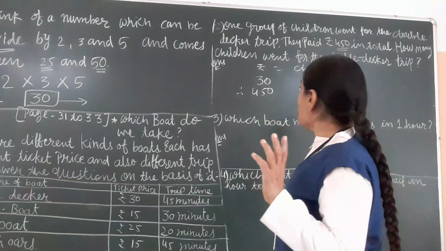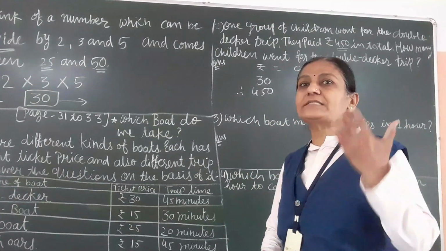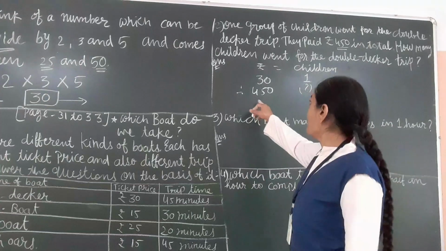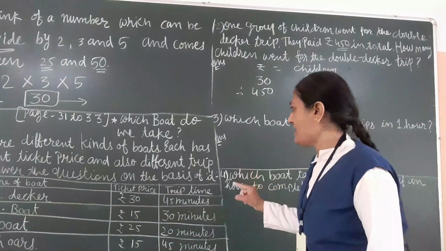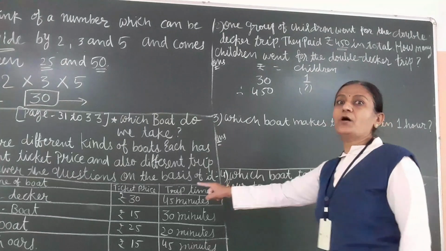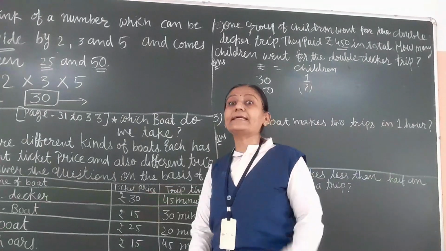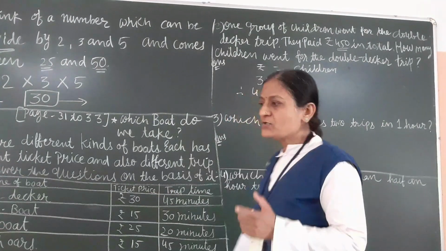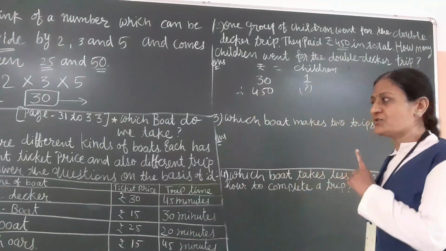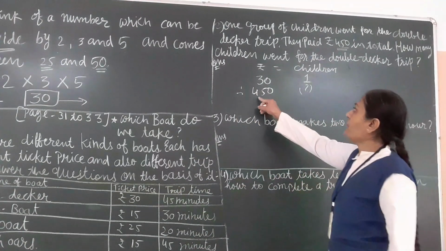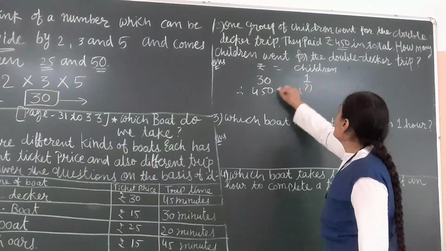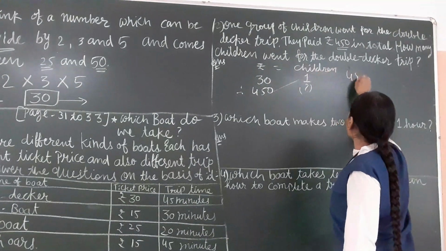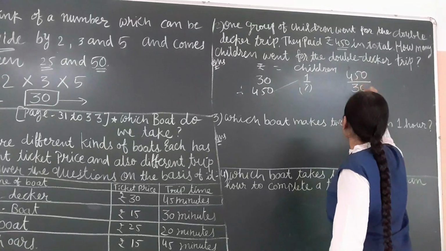But in our question it is given that they paid 450 rupees in total. So how many children are there? We divide 450 by 30.